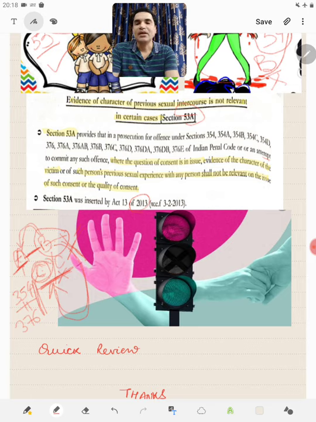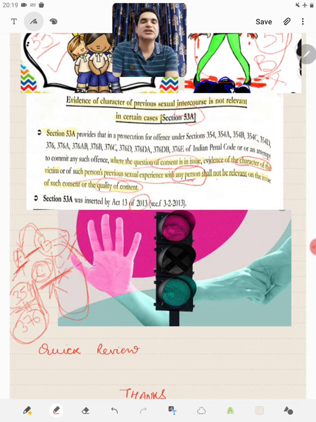So when a person is prosecuted or charged under section 354, various parts of it, or 376 and various parts of it, or an attempt for it, that is rape, molestation or harassment, and the question of consent is in issue, whether there was consent, and if there was consent, then what was the quality of consent, then the evidence of character of the victim or previous sexual experience with any person, accused or any other person, shall not be relevant on the issue of consent.